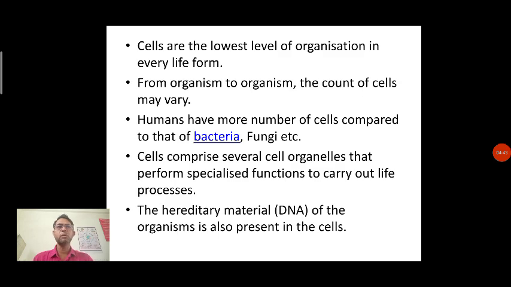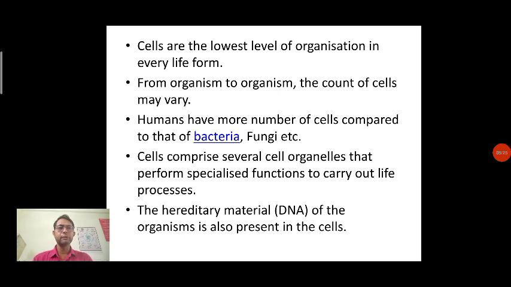Cells are the lowest level of organization in every life, and that's why they are known as the structural unit of life. From organism to organism, the count of cells may vary. It may be a single cell, or it may have more than a single cell, and then we call it a multicellular organism. Humans have more cells as compared to bacteria and fungi. So the simplicity of an organism is measured by the number of cells. The complexity of the cell leads to a complex organism.